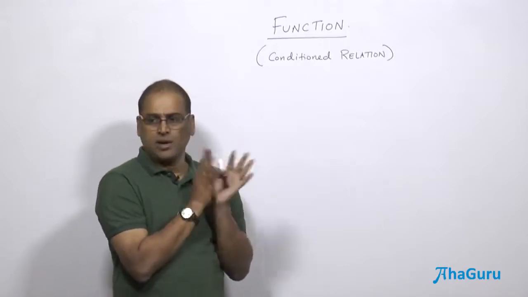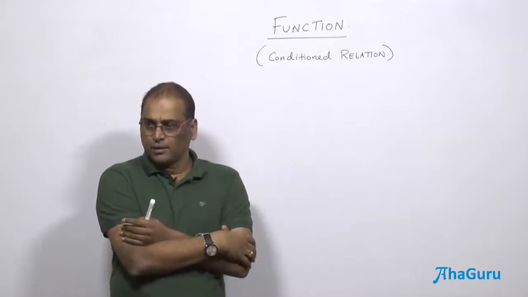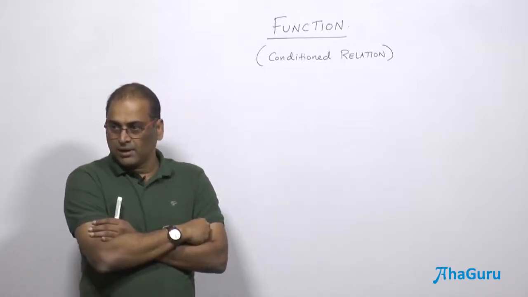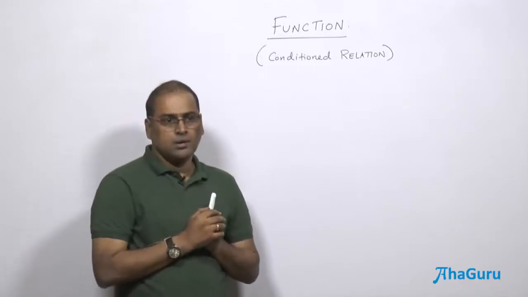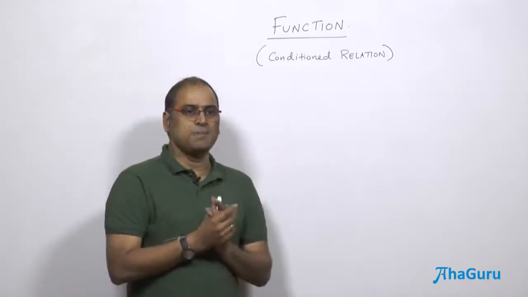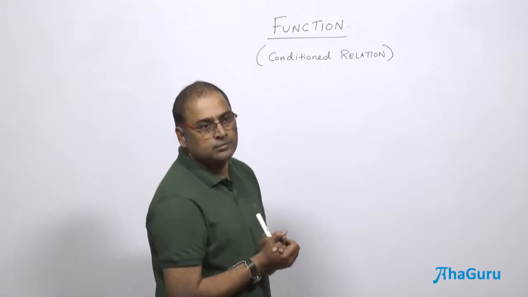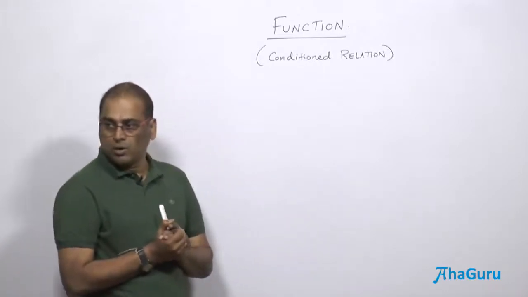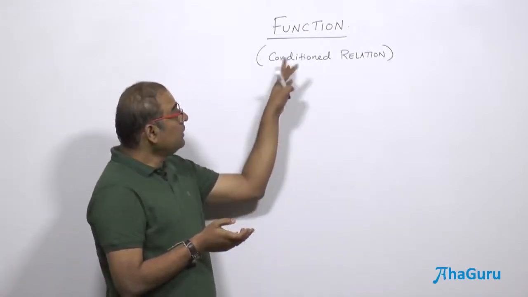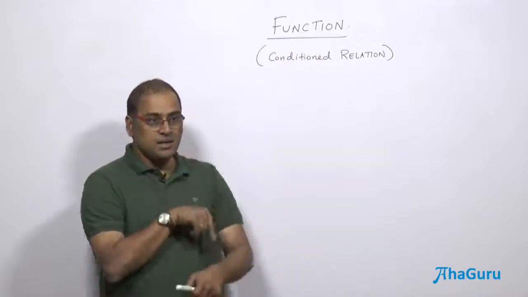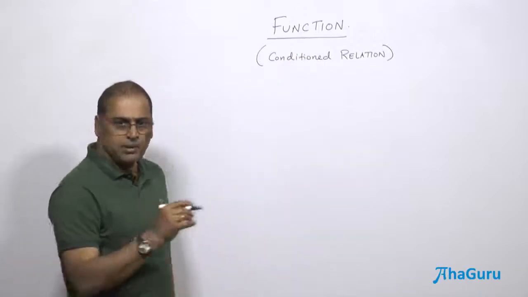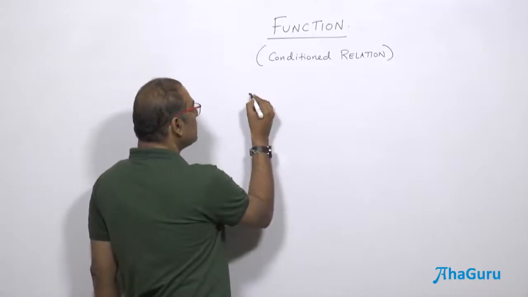Means you say you have got a domain, codomain and a link. You tell some condition. Clear? And there is an association. Okay. So it's a subset of Cartesian product of domain and codomain. But then you can realize function as a conditioned relation. The point is very simple.